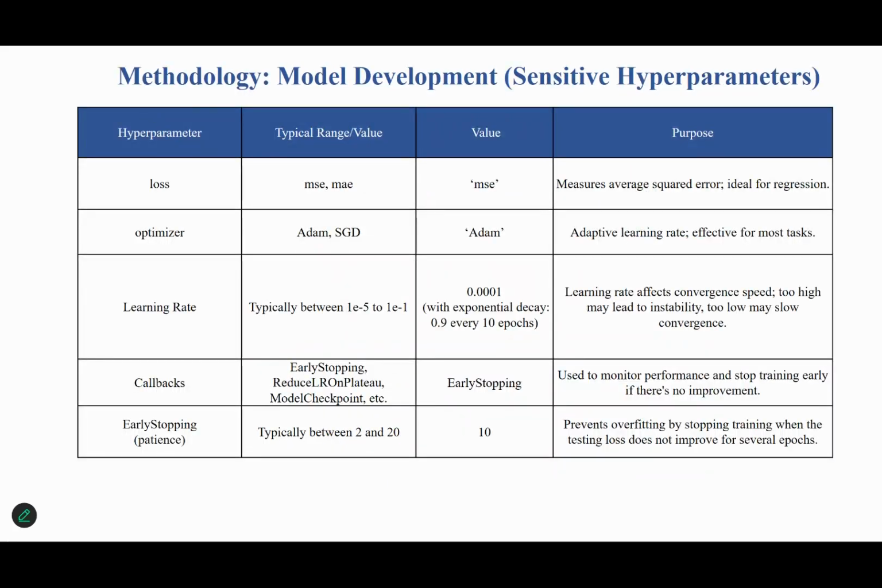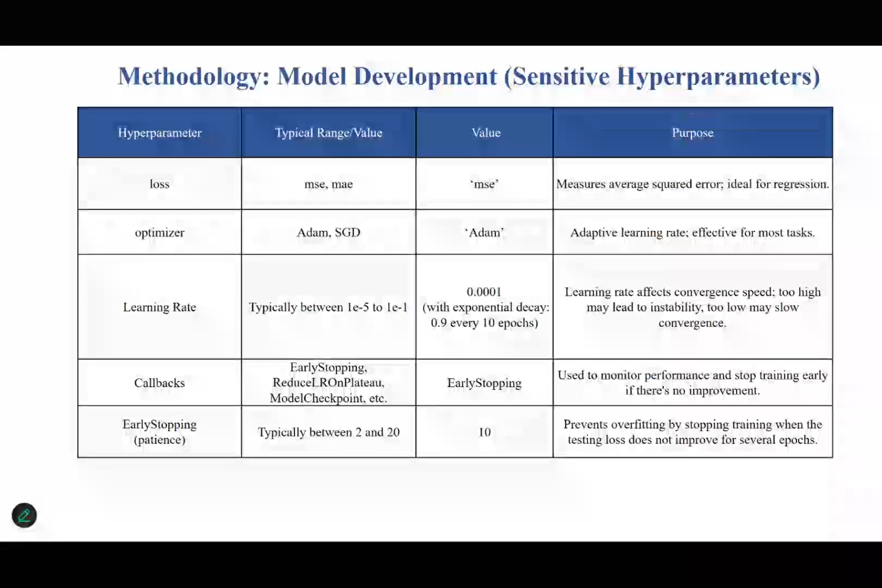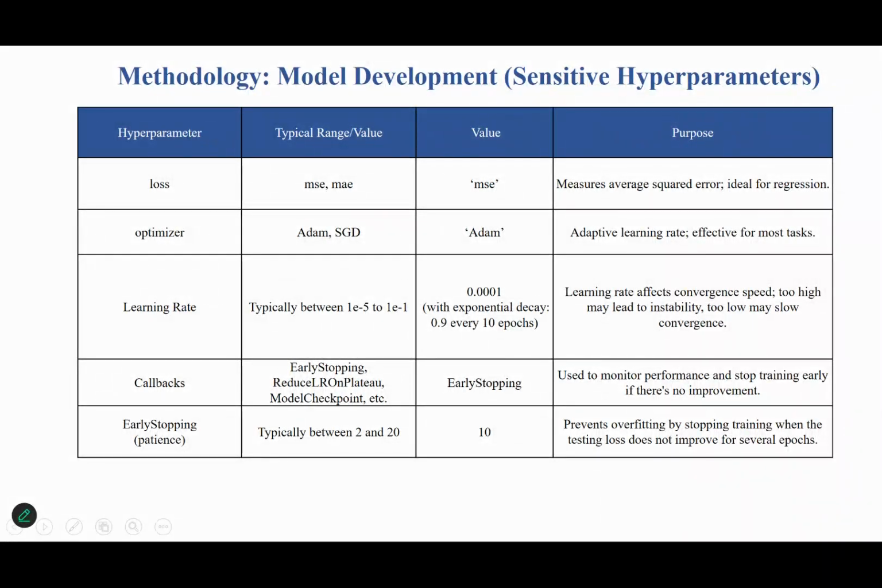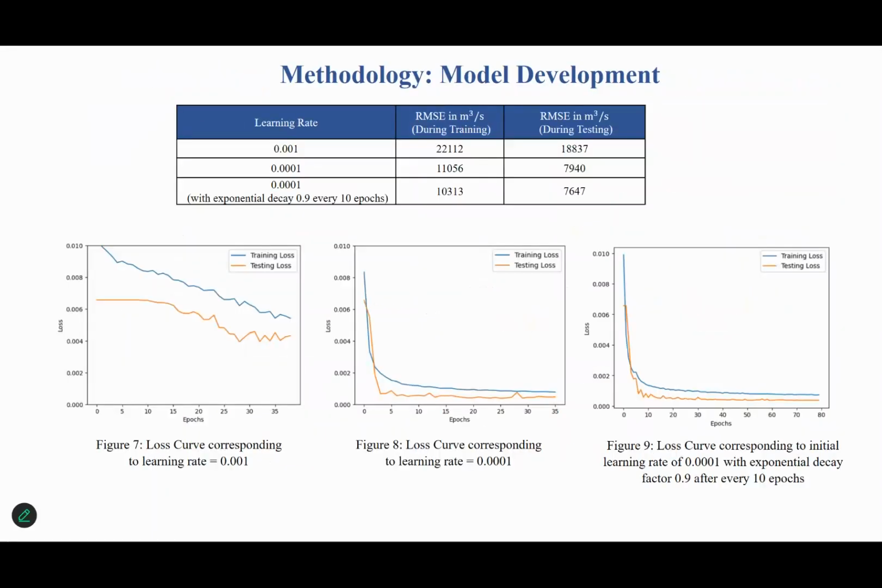These are some of the sensitive hyperparameters that need to be tuned. I have used a mean square error loss function and the Adam optimizer, and I have selected an adaptive learning rate, because the learning rate very much influences the convergence. If it is too high, it may lead to instability, and if it is too low, it may slow the convergence rate. I have also used a callback function with an early stopping criterion, which ensures that our model does not overfit, because it will stop training once our testing loss does not improve after several epochs.